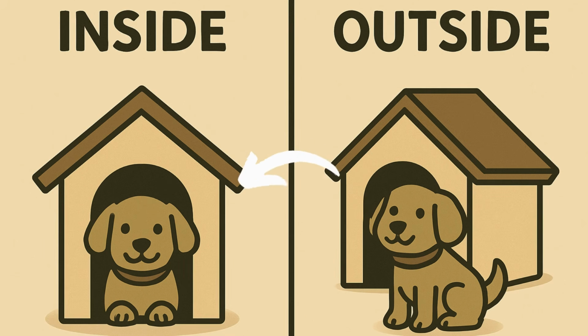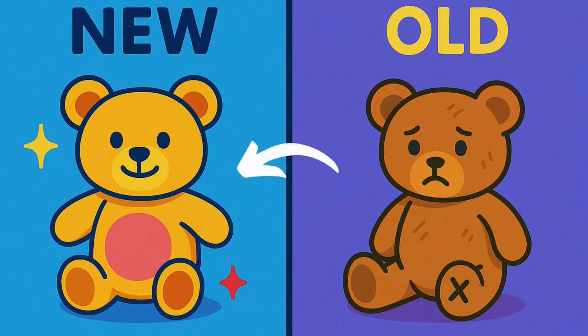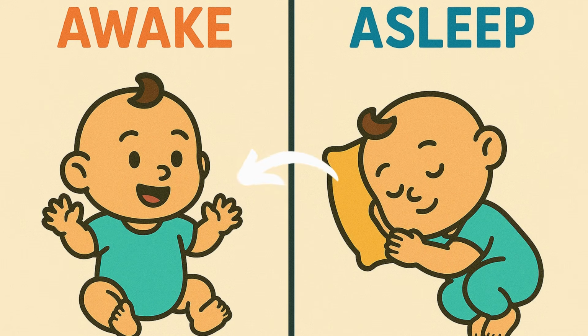Inside. Outside. The dog is inside the house. Now it's outside. New. Old. This is a new toy. That is an old toy. Awake. Asleep. The baby is awake in the morning. Now he is asleep.